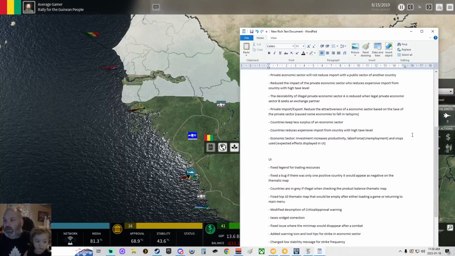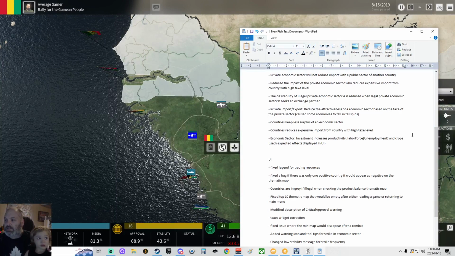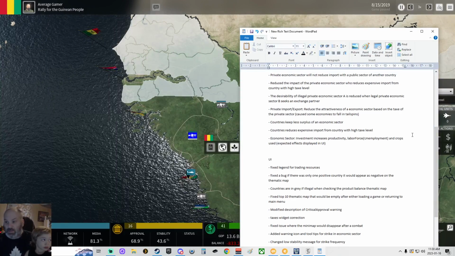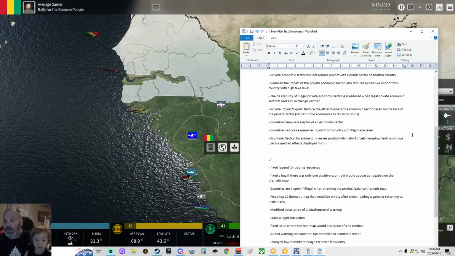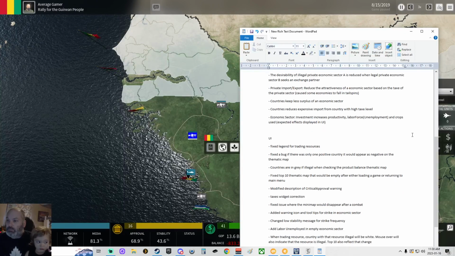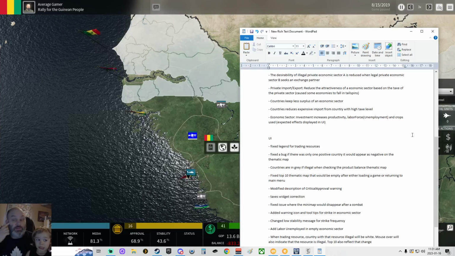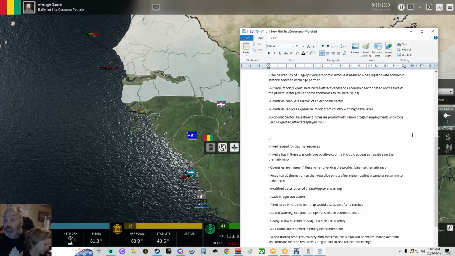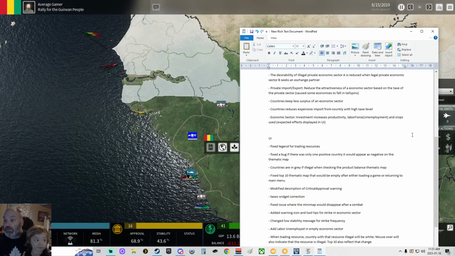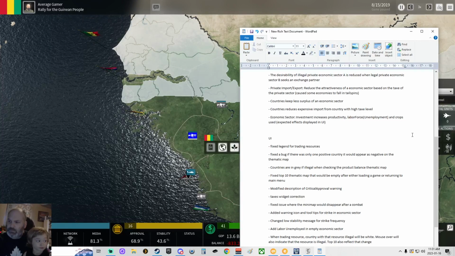Private import-export. Reduce the attractiveness of an economic sector based on the tax of the private sector. Cause some economies to fall into tailspin. Countries keep less surplus of an economic sector, assuming they're going to trade more now. Countries reduce expensive import from country with high tax level.